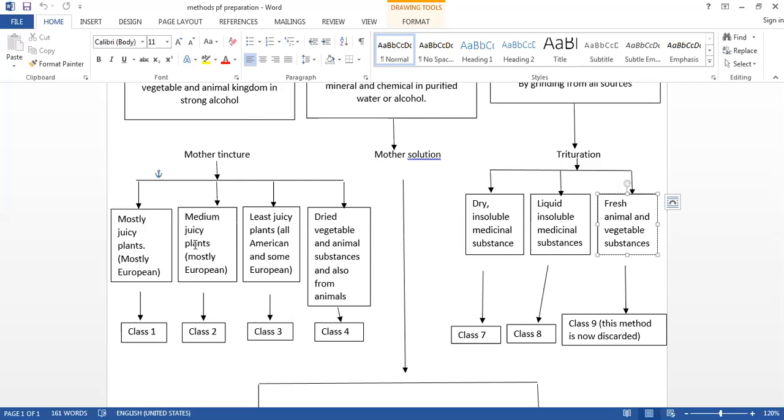The whole quantity of the chopped drug is at first moistened with just the quantity of alcohol necessary to bring the whole mass into a pulp. The remaining portion of alcohol is then added to the drug and kept for 2 to 3 days.